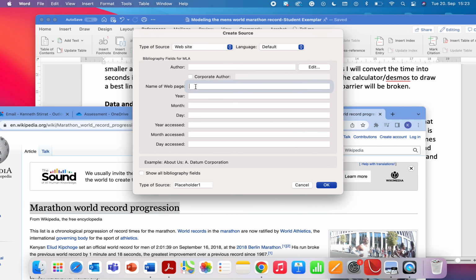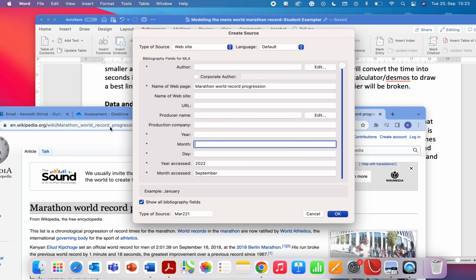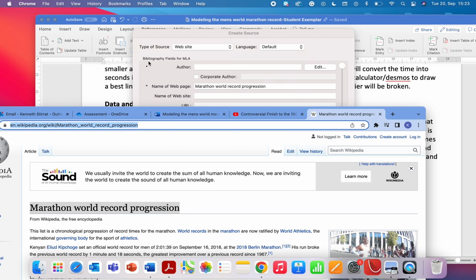Name of the web page is that one, Marathon World Record Progression. Again, the date of it, I really don't know because it's continuously updated, but I accessed it in September 2022, and I think it was the 15th. And remember, if I want to get the URL in there, I'm going to go back and copy and now